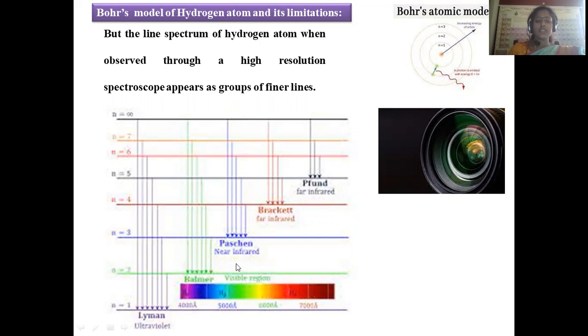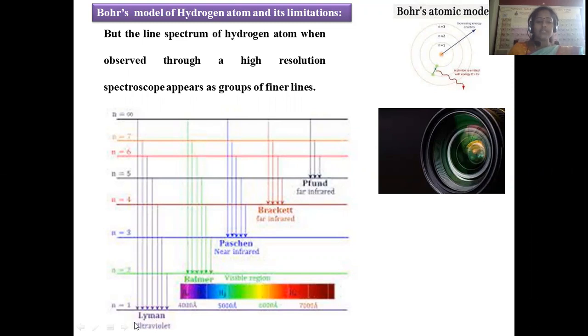If an excited electron comes back to the subshell of n equal to 3, that is said to be the Paschen series. And next, if an electron from a higher level transitions back to n equal to 4, it is said to be the Brackett series. And if an excited electron comes into the n equal to 5 energy level, that is said to be the Pfund series, right?